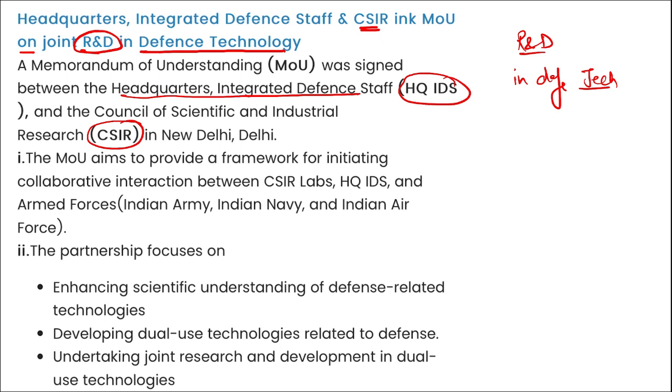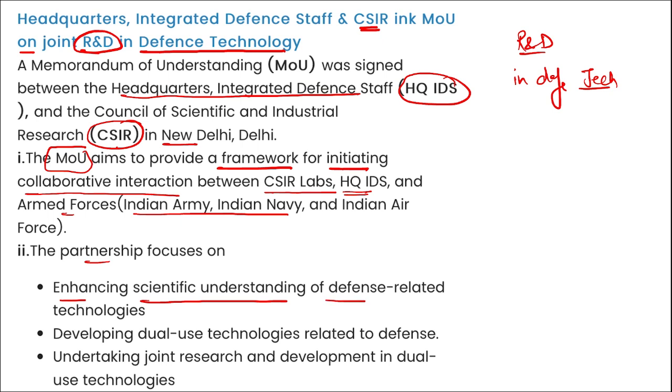For this, an MOU, that is Memorandum of Understanding, was signed between Headquarters Integrated Defence Staff and CSIR. This was signed in New Delhi. And this particular Memorandum of Understanding will provide a framework for initiating collaborative interaction between the CSIR labs and HQ IDS and the armed forces, that is your Indian Army, Navy and Indian Air Force. Here the partnership will focus on enhancing scientific understanding of defense related technologies, developing dual use technologies related to defense, and undertaking joint research and development in dual use technology, right?